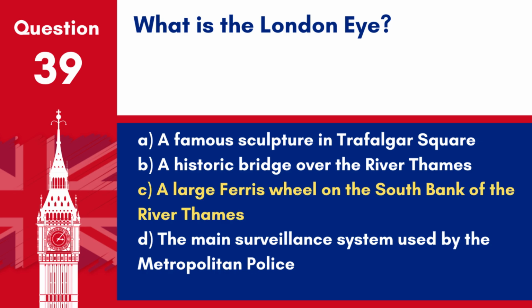Answer C. A large Ferris wheel on the south bank of the River Thames. The London Eye is a major feature of London's skyline and offers panoramic views of the city.